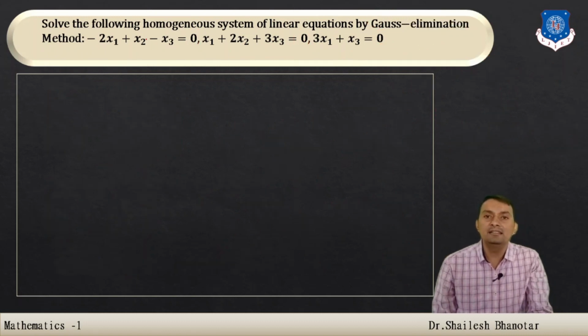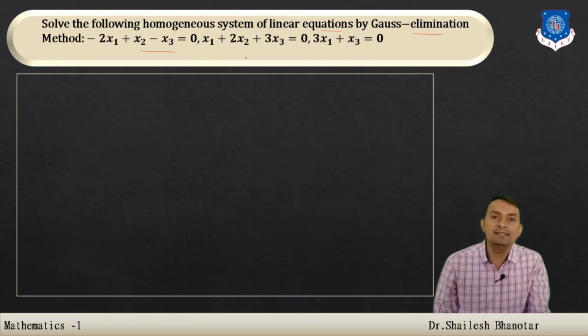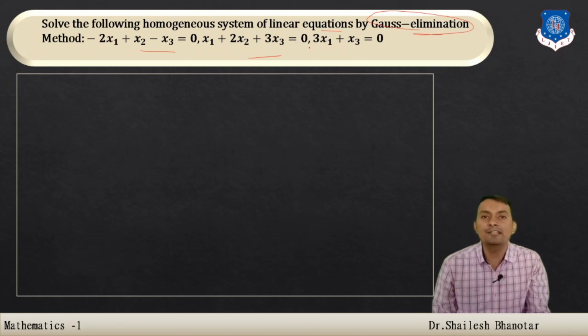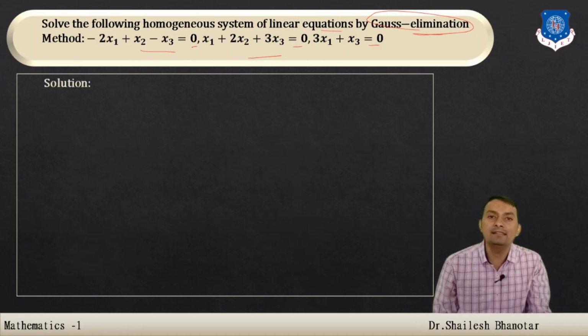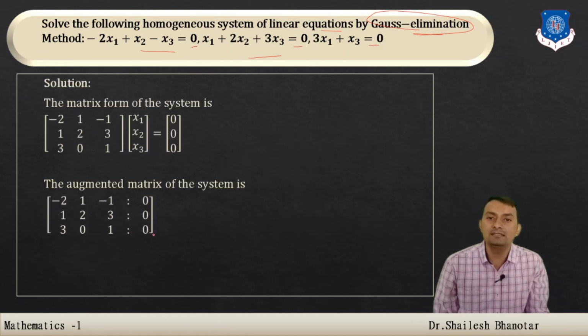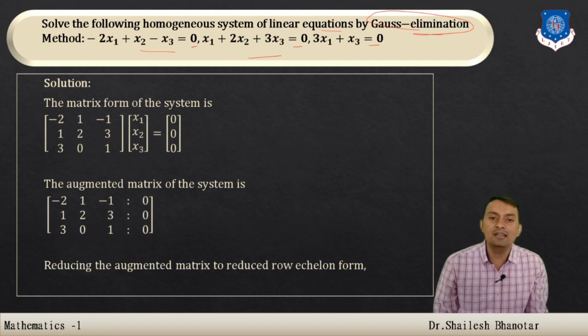Let us understand another question. This is an example we want to solve by the Gauss elimination method. Mind well, this is the Gauss elimination method. That means we are trying to convert the augmented matrix to the row echelon form only. So I have to follow the procedure: write the augmented matrix and then convert it to the row echelon form.